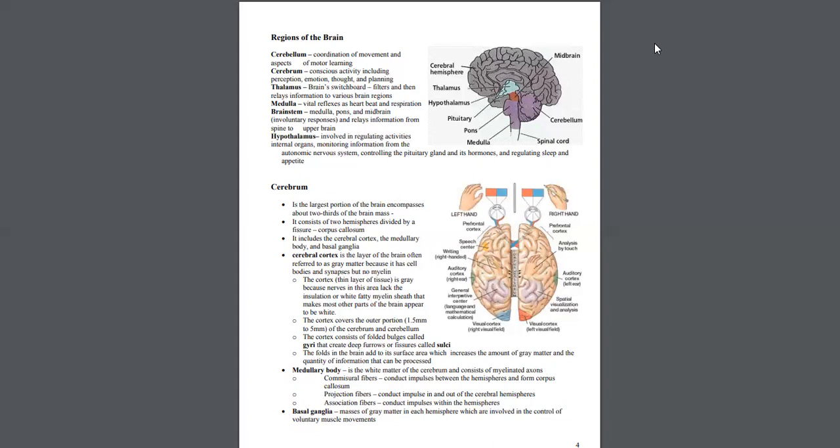So these are the different regions of the brain. The medulla controls vital reflexes, as vital means important, reflexes such as heartbeat and respiration. And the hypothalamus is also a part. If you look at the structure of the brain, the right and left hemispheres of the cerebrum are connected in the middle by a band of nerves which enables the two sides to communicate. So the cerebrum has two hemispheres, right and left. The maximum portion of the brain is covered by the cerebrum itself.